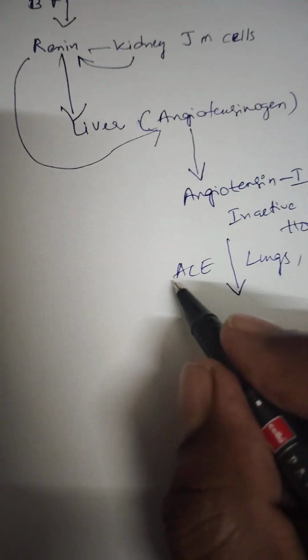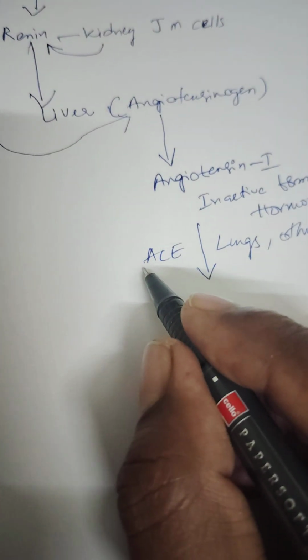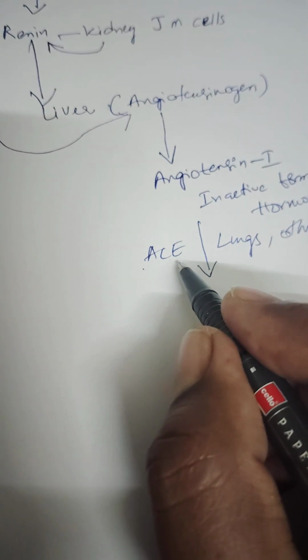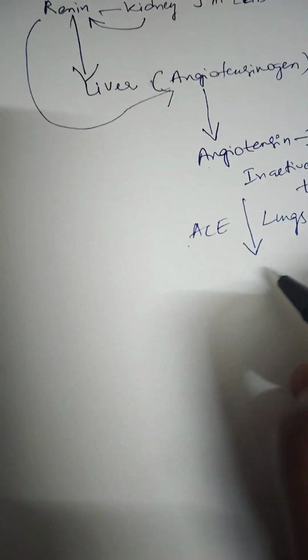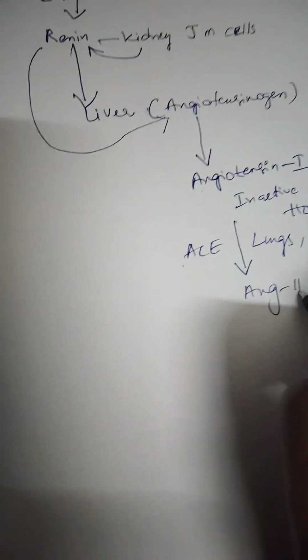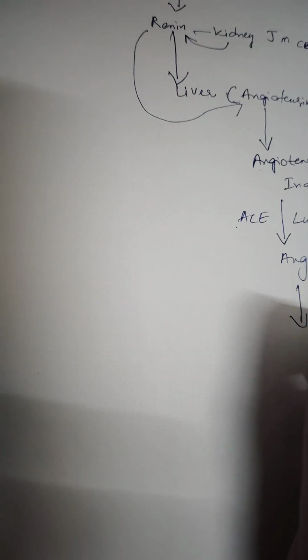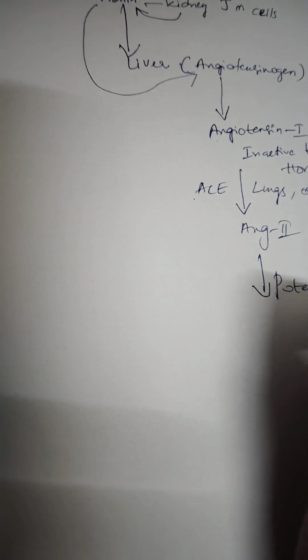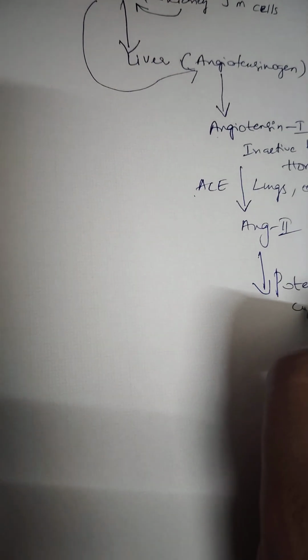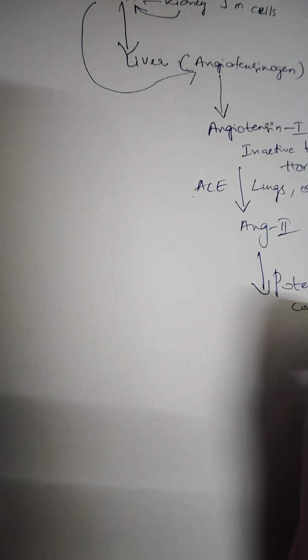The name itself indicates that it will convert angiotensin 1 to angiotensin 2. Angiotensin 2 is a potent vasoconstrictor.